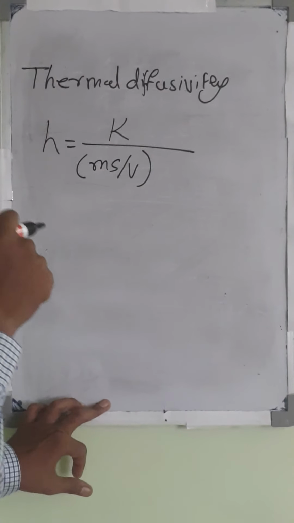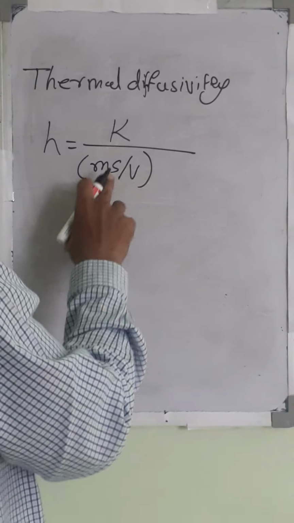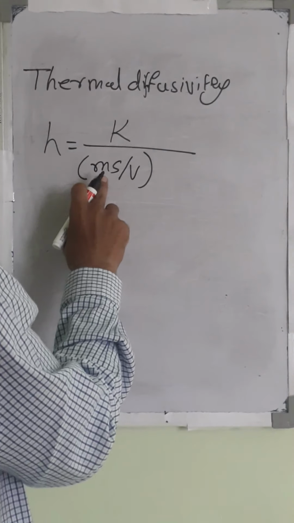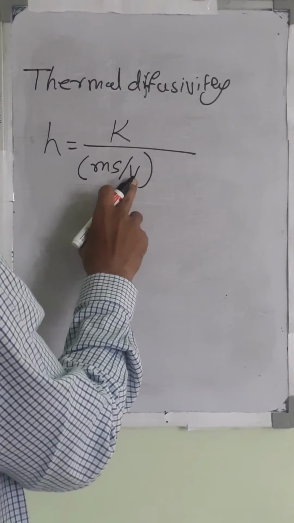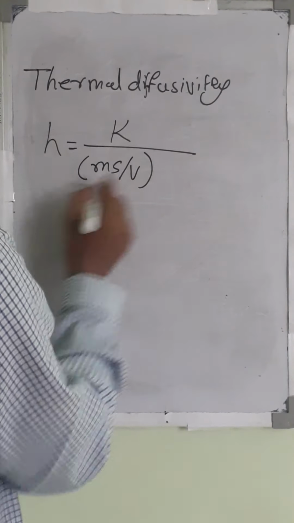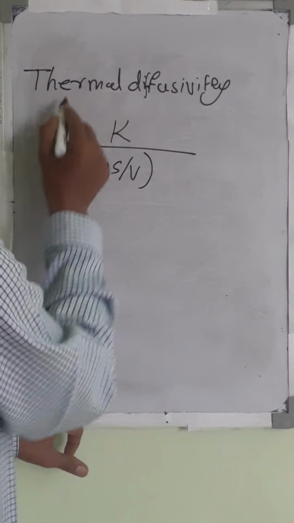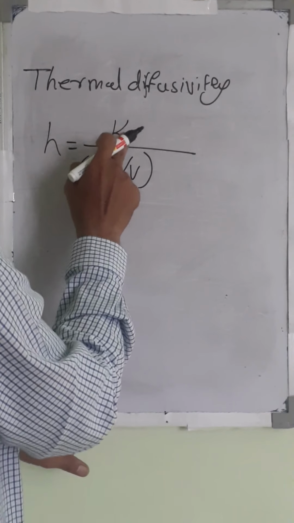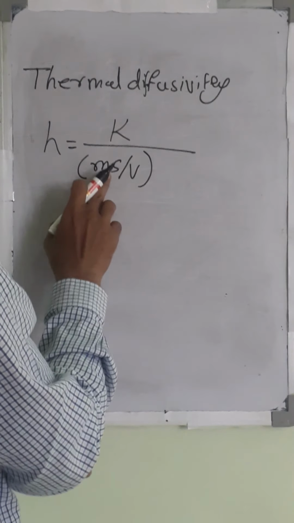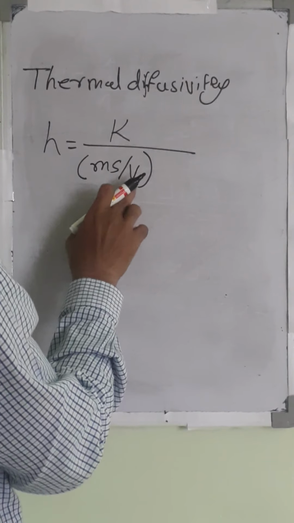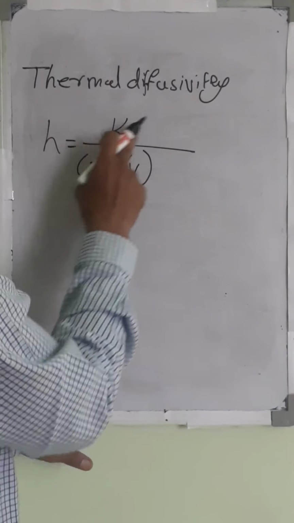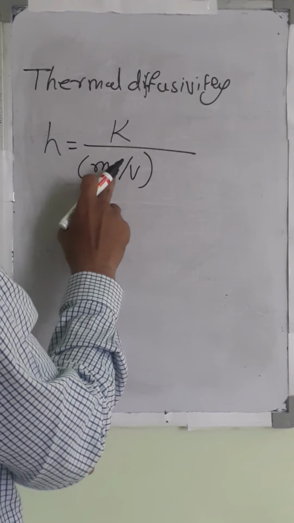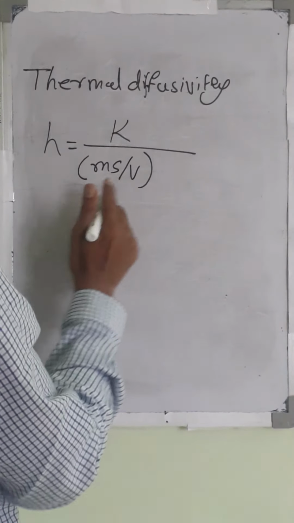The capacity is given by mass into specific heat divided by the volume. So by definition, thermal diffusivity is the ratio of thermal conductivity to the capacity per unit volume, and mathematically H is equal to K upon mass into specific heat per unit volume.